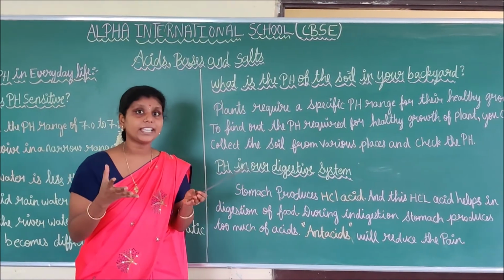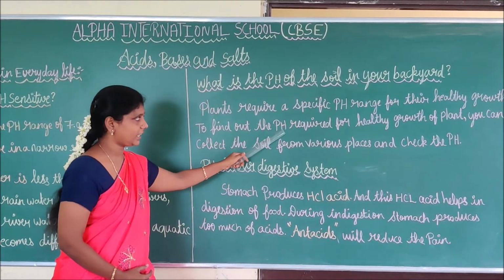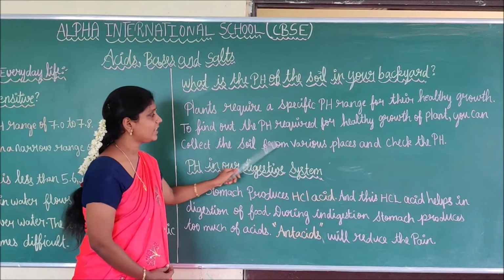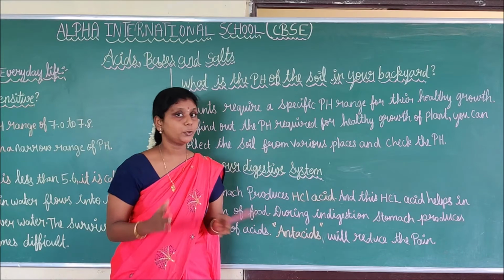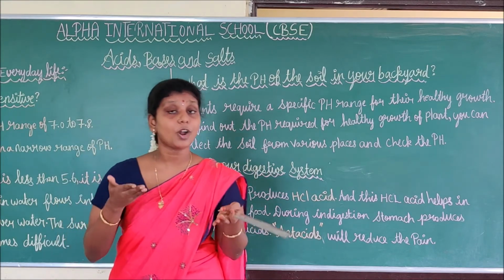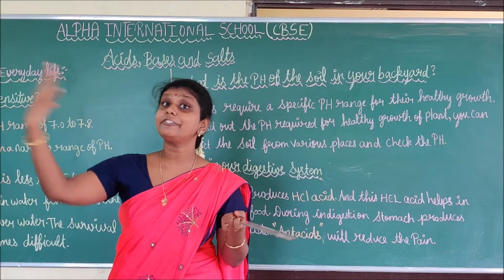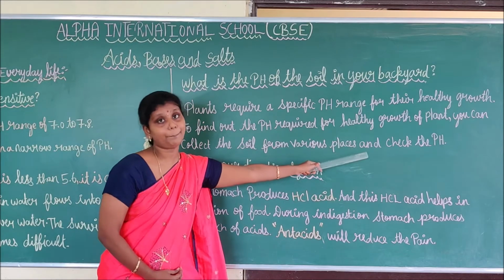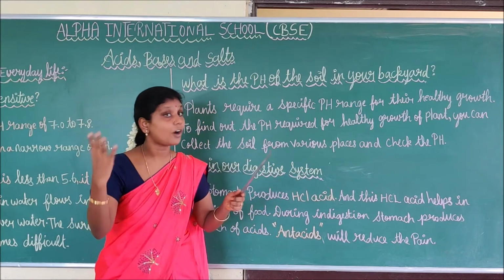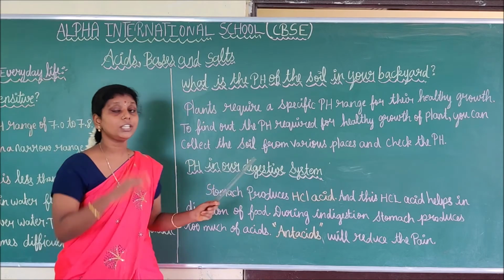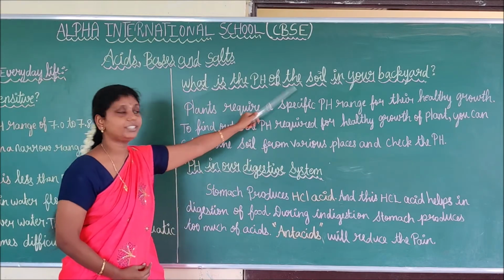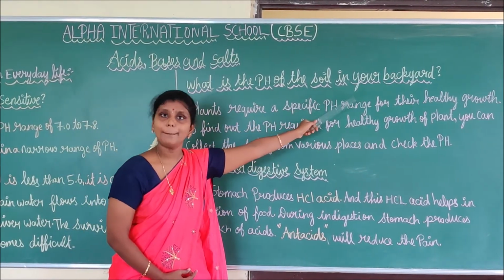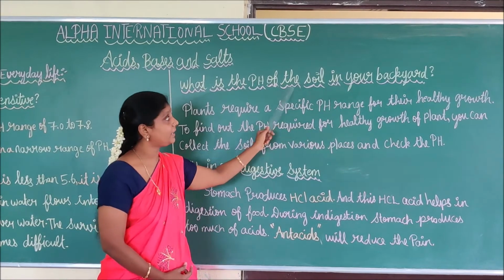How to find out the pH? To find out the pH required for healthy growth of plants, you can collect soil from various places. Collect mud from different soils and check the pH. If we calculate the average of the various soils, you can easily get the pH of the soil. Do you understand, students? In this way, you can find the pH of the soil.